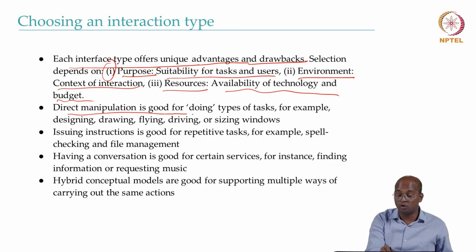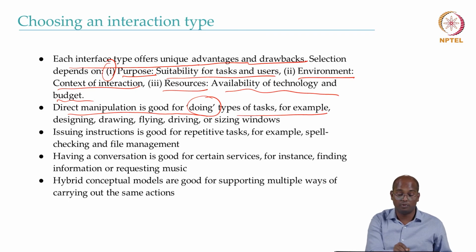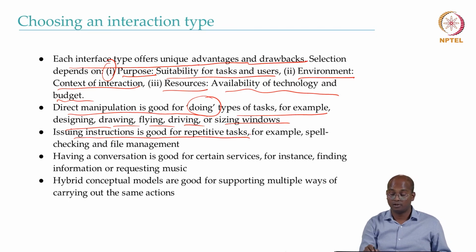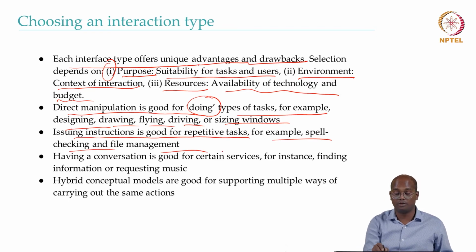Direct manipulation is good for doing things, for example, designing, drawing, flying, driving, and so on. Issuing instructions is good for repetitive tasks, for example, spell checking, file management, and so on.